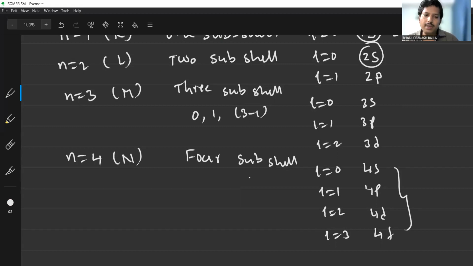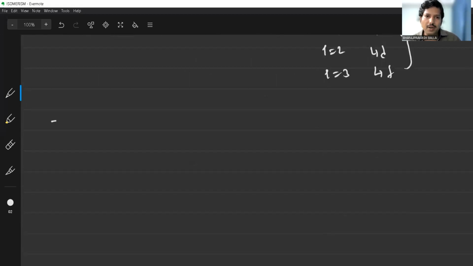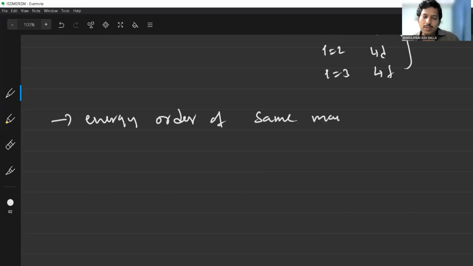Now, what is the difference between different subshells? For example, the energy order in the same main shell. What is the energy order? This is the order: the S subshell has lower energy compared to P, compared to D, compared to the F subshell.